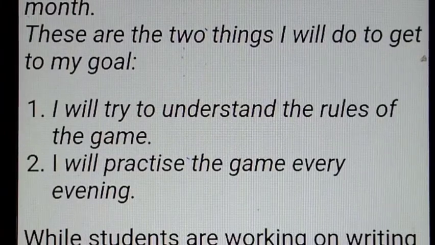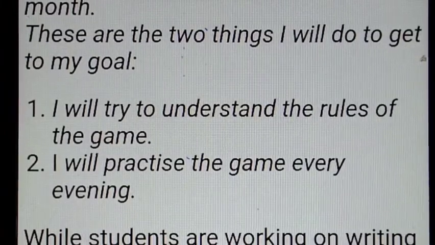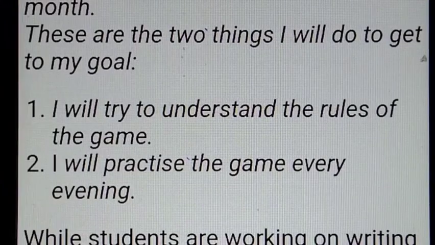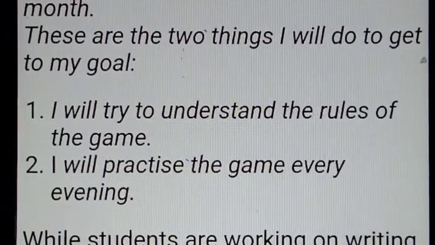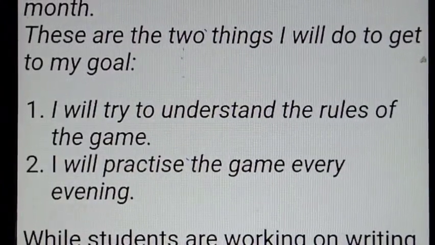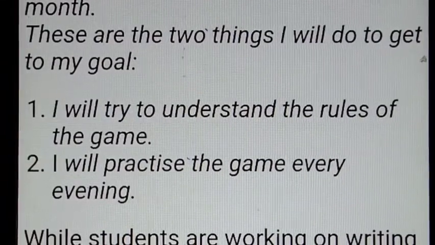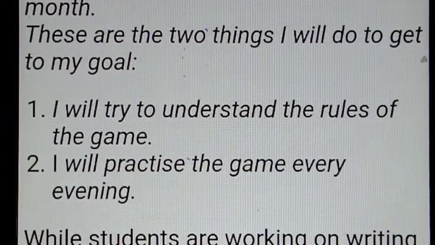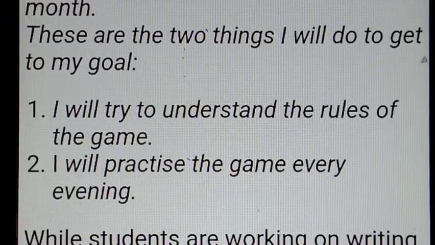You have to write about your goal in your English notebook. Just write about your goal in your English notebook and then send it in your WhatsApp group, ma.